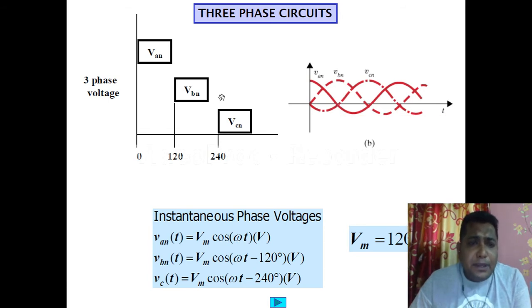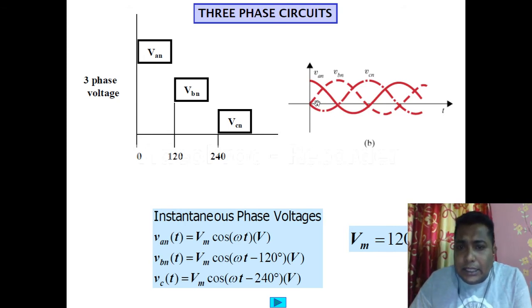Like that way, between VBN and VCN there is also an angle of 120 degrees. So again this is the BN axis, follow the pointer, and this is the CN axis. So what is the difference?